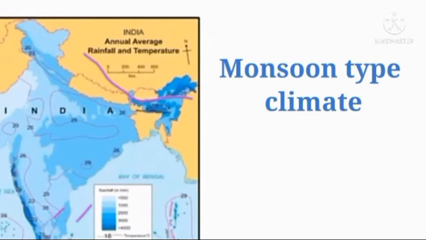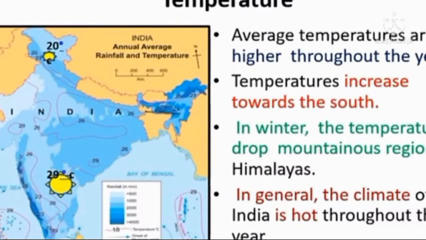And as the Tropic of Cancer passes through the middle of the country, it is considered to be in the tropical regions.